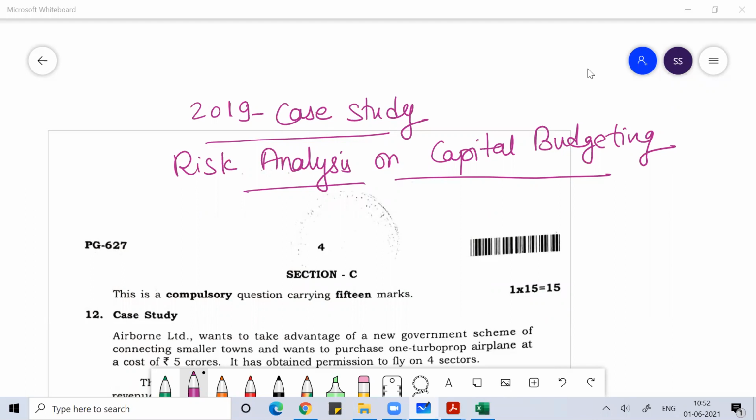More or less, if the case study comes from capital budgeting, whether risk analysis or complex, it doesn't matter, it will definitely involve the calculation of NPV. To calculate NPV, you need to start from revenue and calculate till the operating cash flows. You have to do a lot of adjustments, and at the end of the day you get the value of the cash flows, which you discount at WACC to get the present value, and from that you get the NPV. So the calculation is a little bit lengthy.